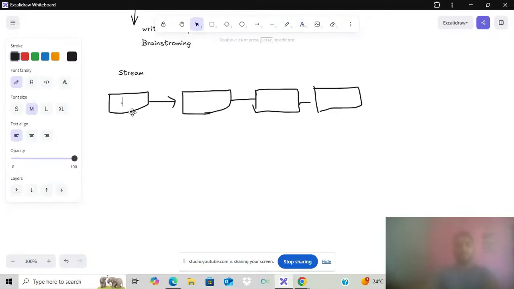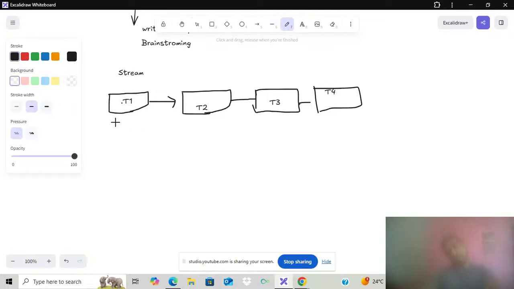This can be token one, T1, this can be T2, token two, this is token three, token four. How are these coming to you? The same thing happens with the model as well.